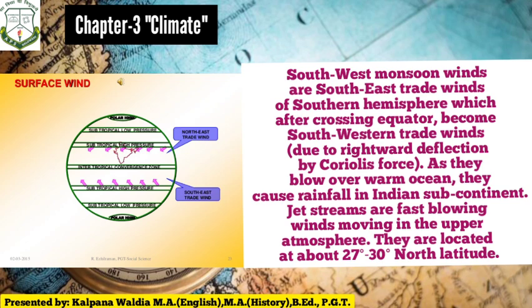Jet streams are fast blowing winds moving in the upper atmosphere. They are located at about 27 to 30 degrees north latitude.